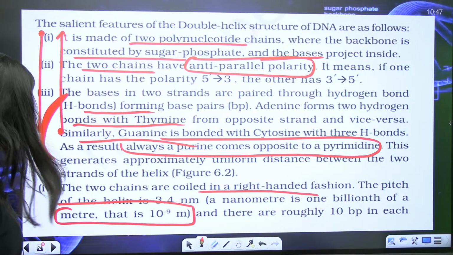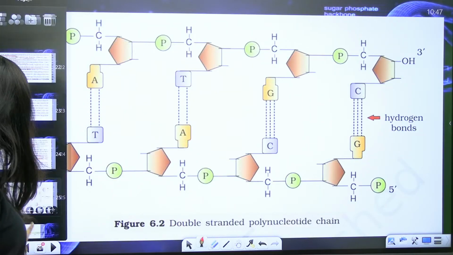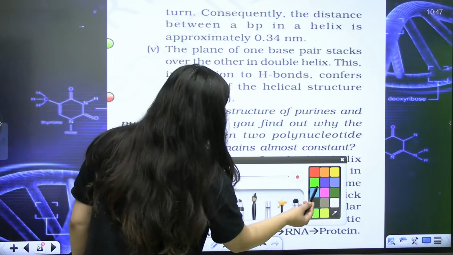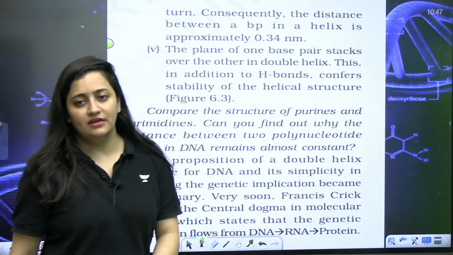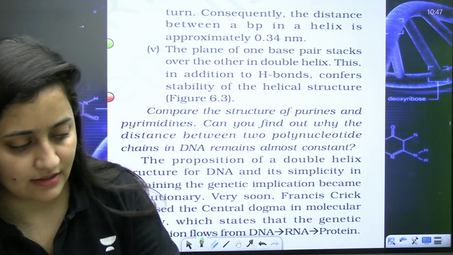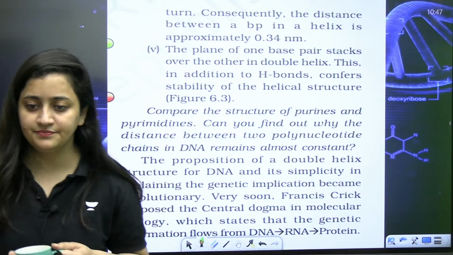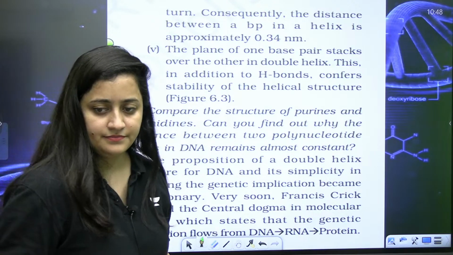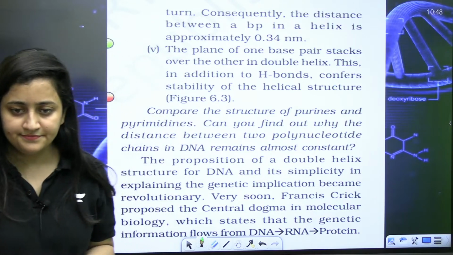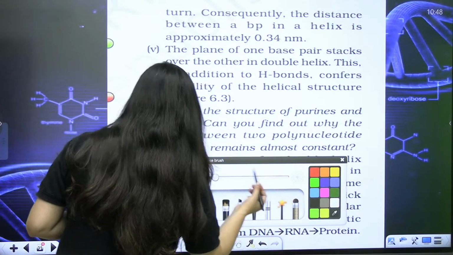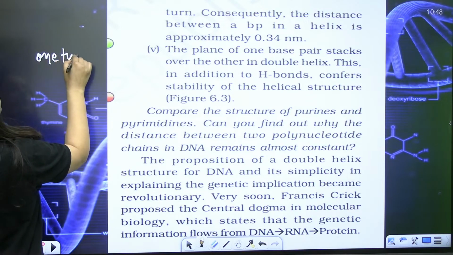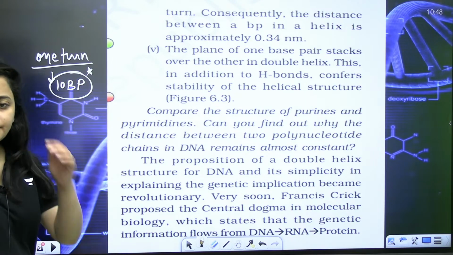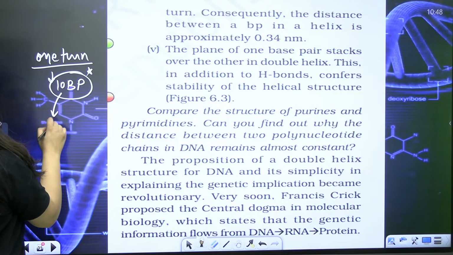And there are roughly 10 base pairs in each turn. So I just want to ask one question. If there are 10 base pairs in each turn, how many bases are there? One turn has 10 base pairs, so how many bases are there? 20, of course.